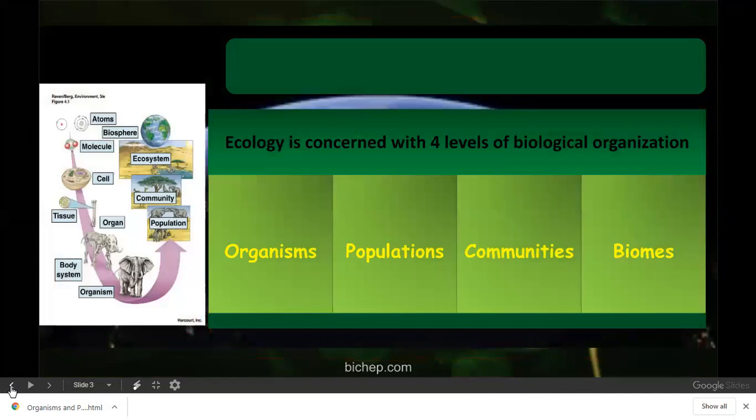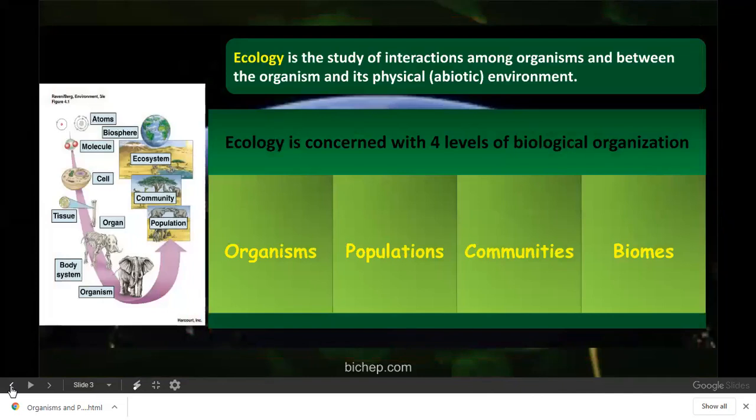The first concept of organisms and population is ecology. Here you need to emphasize the definitions given. Ecology is the study of interactions between the organisms and the environment, and also within the organisms, and the abiotic factors. Abiotic factors are the non-living factors.